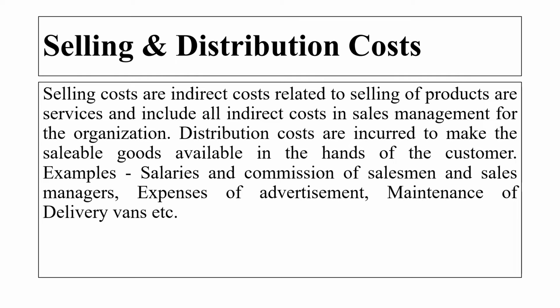The next one is selling and distribution cost. Now our product is ready, right? Now we have to sell the product. To sell the product, again there will be a cost which we have to incur. We have to appoint a salesman, or we have to arrange the transport to sell that final product. From the manufacturing unit, we have to take that product to the final market, for which again the transport expenses will be there. So all these things will be included under the selling and the distribution cost.